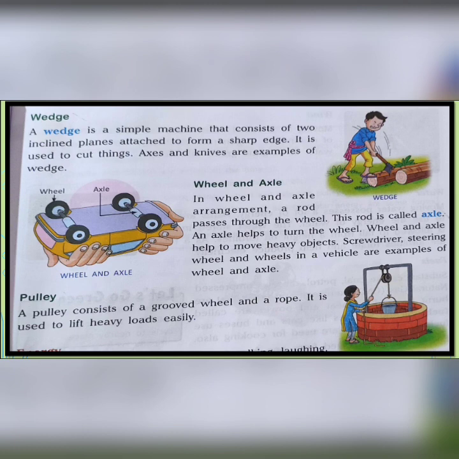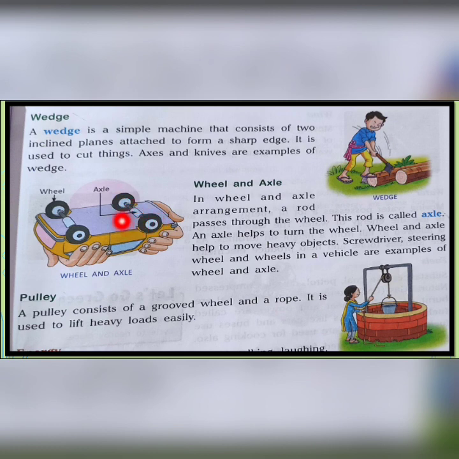Now the next simple machine we are going to learn about is wheel and axle. In wheel and axle arrangement, a rod passes through the wheel. This rod is called axle. An axle helps to turn the wheel as shown in this figure. This is the axle and these are two wheels.